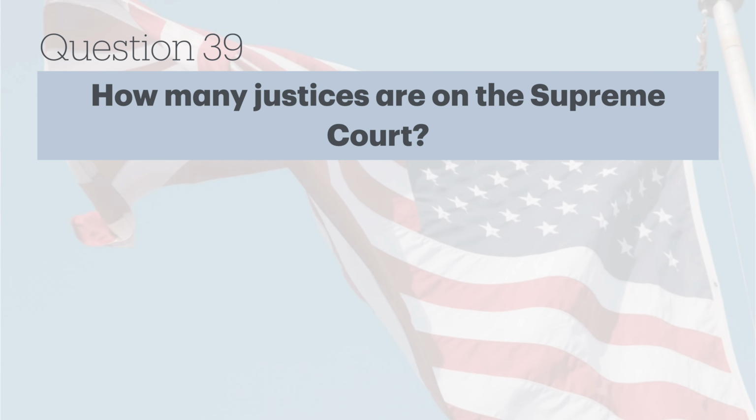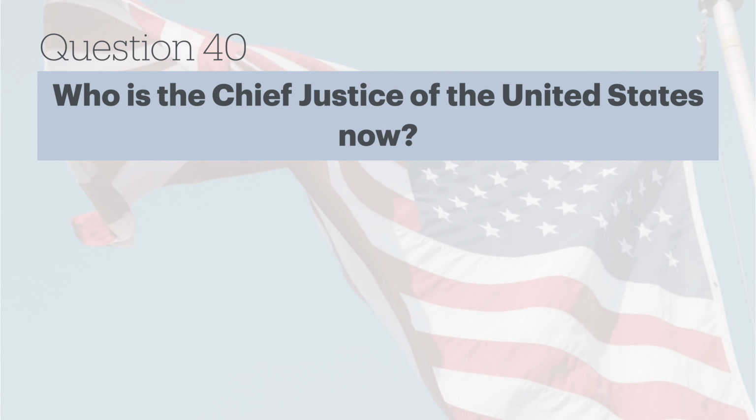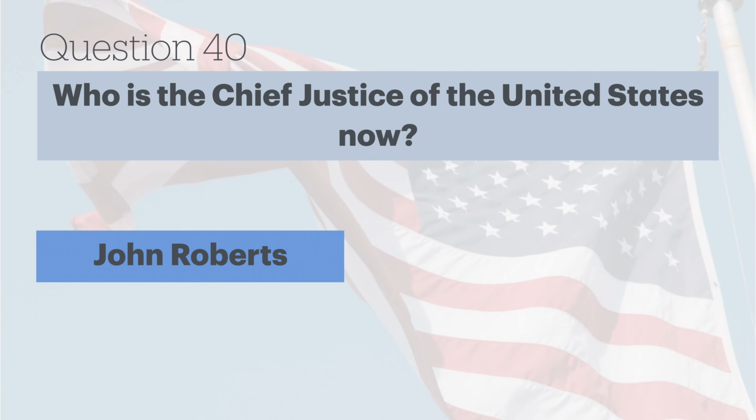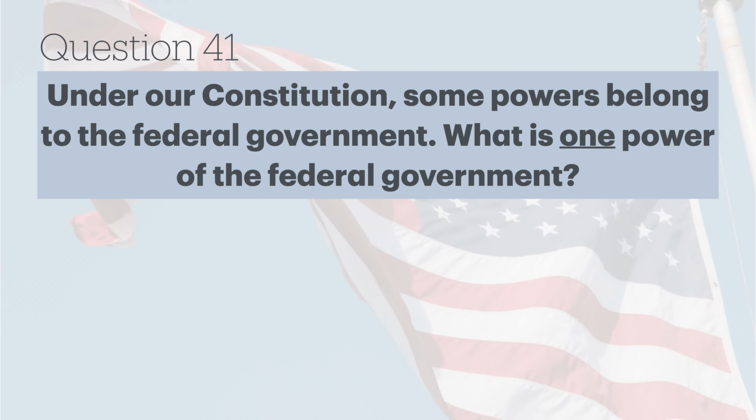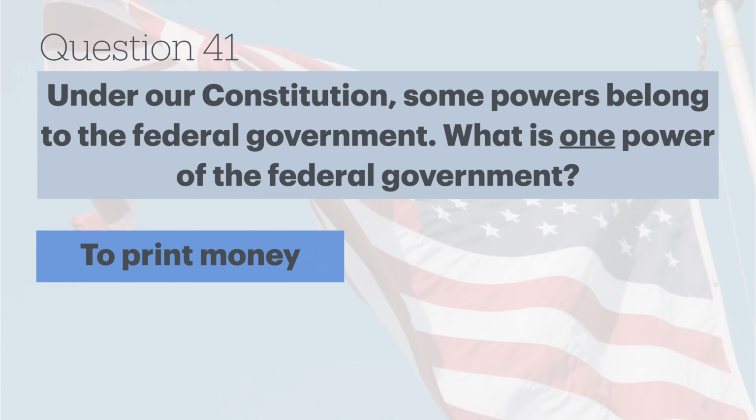How many justices are on the Supreme Court? 9. Who is the Chief Justice of the United States now? John Roberts. Under our Constitution, some powers belong to the federal government. What is one power of the federal government? To print money.